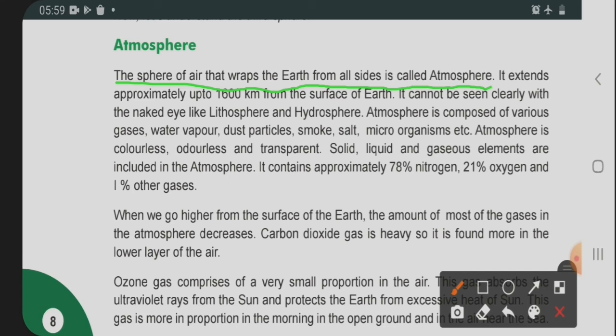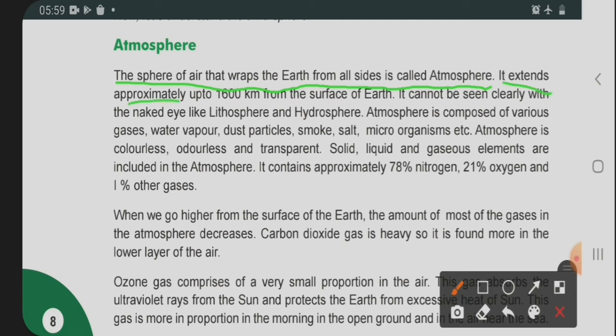And that is known as the atmosphere. Already we have seen first the lithosphere, in which we talk about the solid part, that is the land. After that we saw the liquid part, that is the hydrosphere, the water. And now we are going to have the atmosphere, which is the air that surrounds the world.